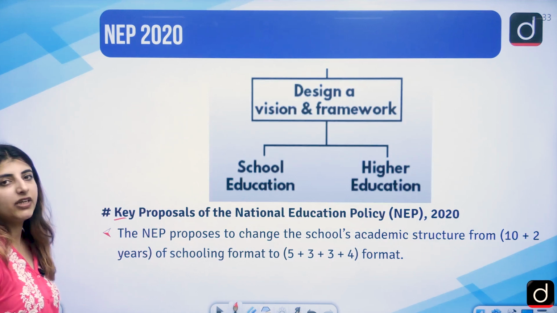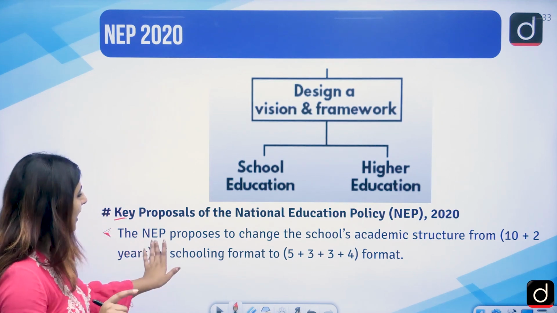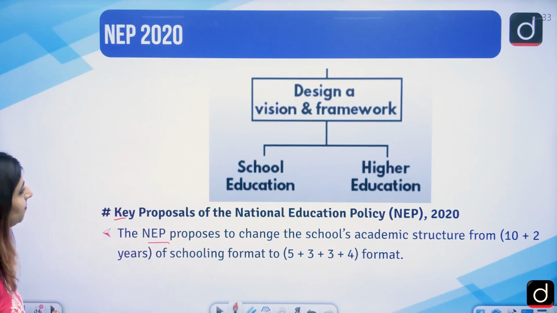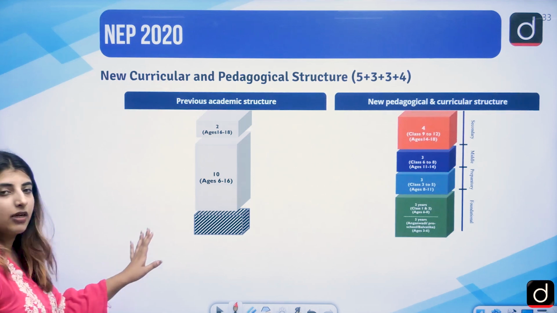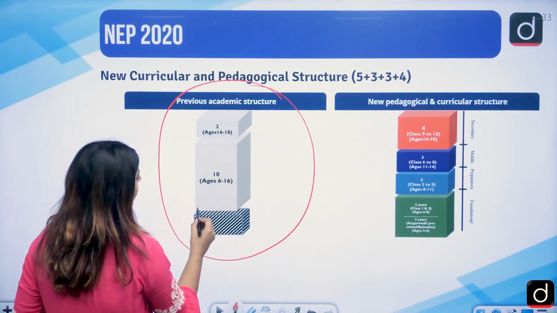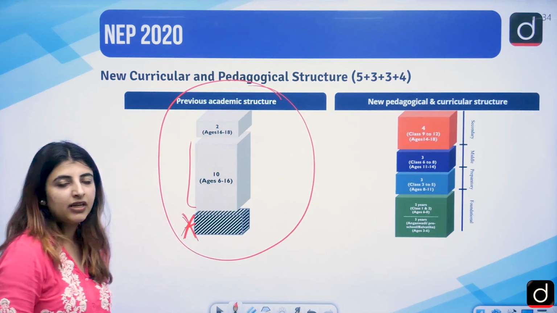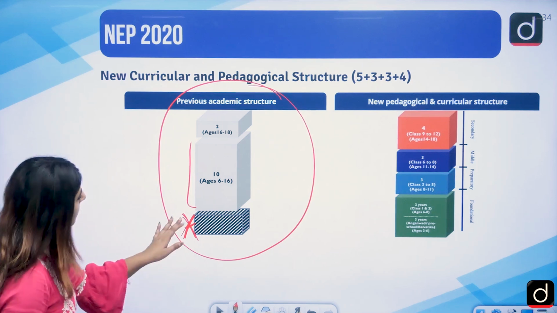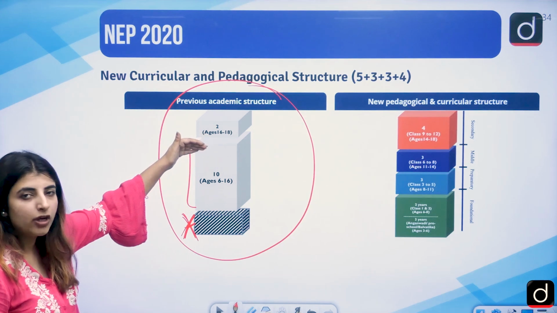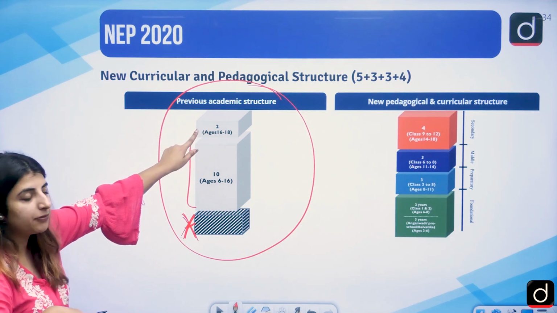Key proposals. What are the key proposals of NEP 2020? Number one, NEP proposes to change the 10+2 structure. Initially, let me just show you, this was the previous academic structure where the foundational stage, the Anganwadi, etc., was not given much importance. It started from class 1 to 10 and then +1, +2, or class 11th and 12th. So the 10+2 stage was the formula previously there.